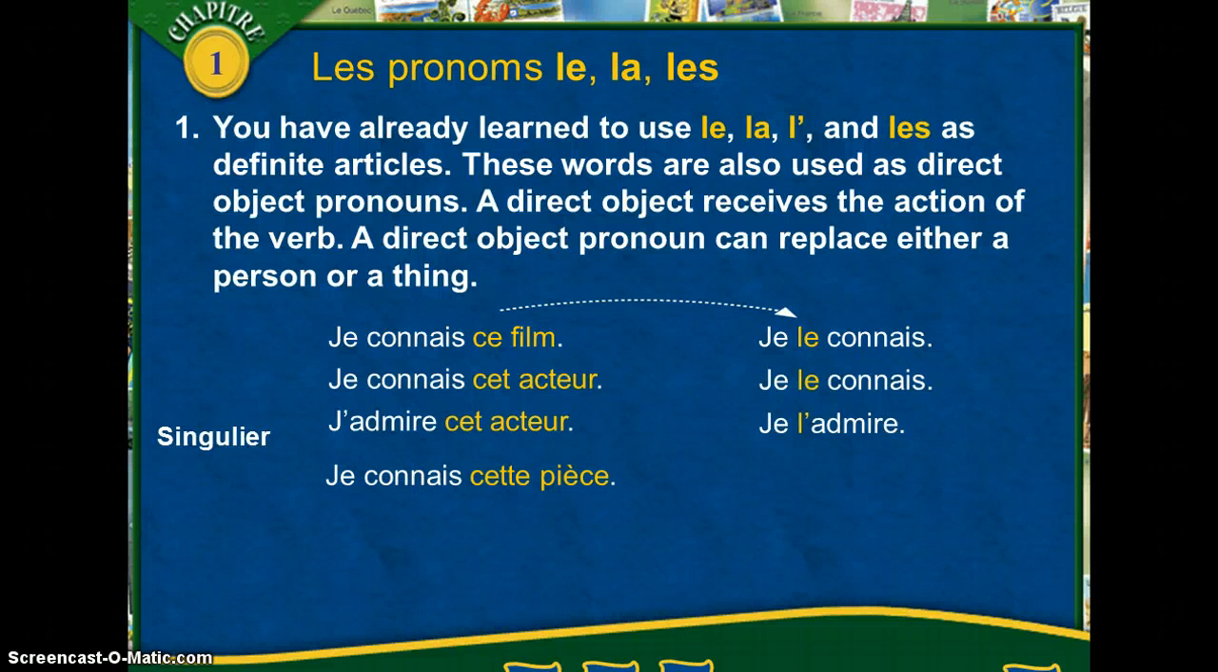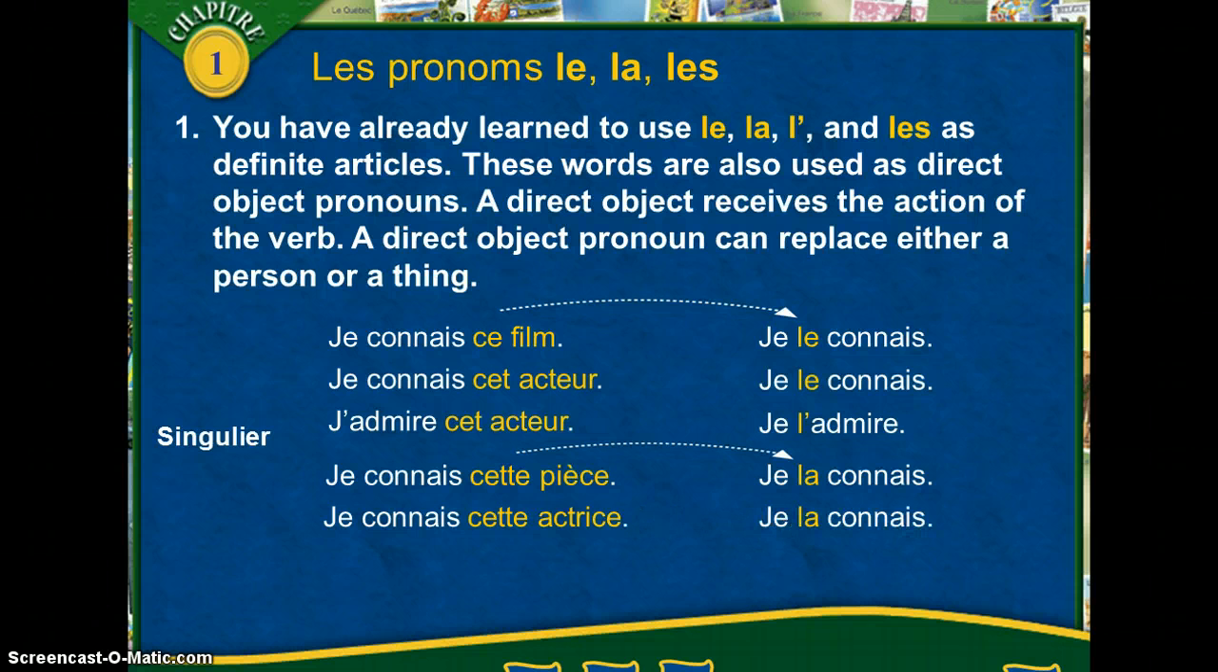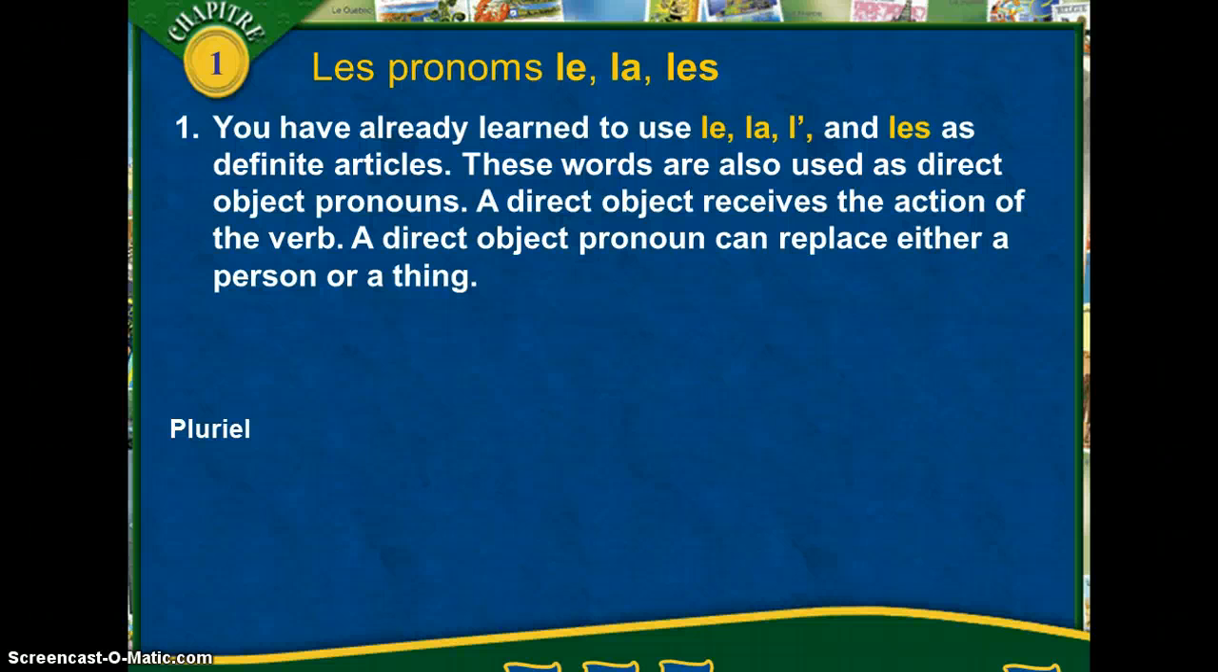Je connais cette pièce. Again, this is a thing, and we can say je la connais. Or if it's a person, je connais cette actrice. Again, we say je la connais. And just like je l'admire, a le and a la both become l'apostrophe in front of a vowel. So j'admire cette actrice becomes je l'admire. Again, there's no mystery in writing when you see these pronouns. You just look a sentence before them and you should know what it is that the le or the la is referring to. Now let's look at some examples in the pluriel.